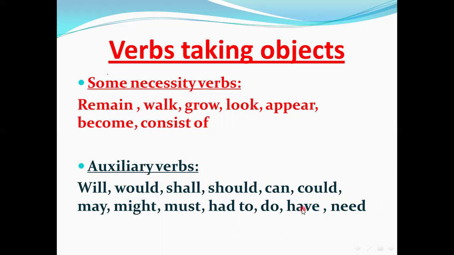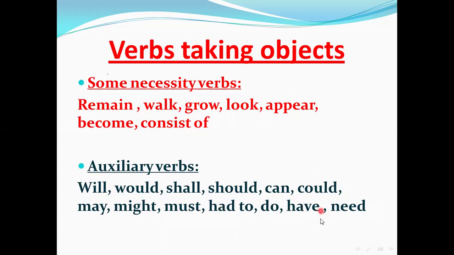These verbs are called modal verbs. I think most of us know it. The modal verbs: will, would, shall, should, can, could, may, might, must, have to, do, have, need.